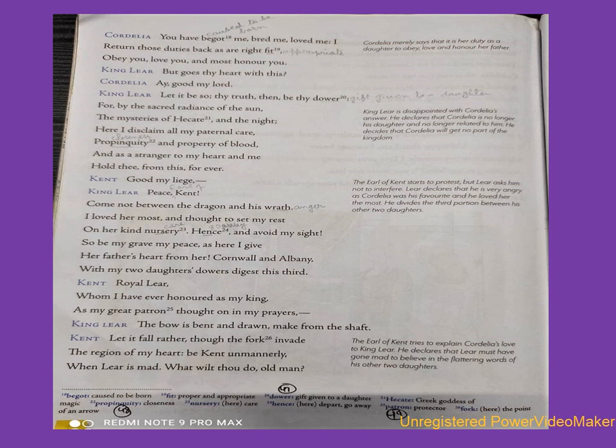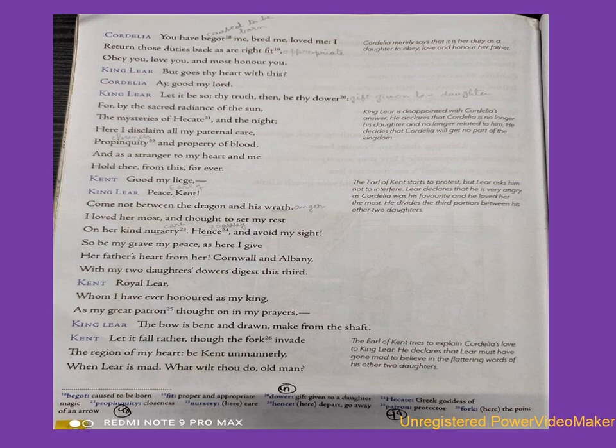Kent says, good my lord, but Kent says, but sir. King Lear says, peace Kent, this means be quiet Kent, come not between the dragon and his wrath. I loved her most, and thought to set my rest on her kind nursery. Hence and avoid my sight. So be my grave, my peace, as here I give her father's heart from here. Cornwall and Albany, with my two daughters' dower digest the third.